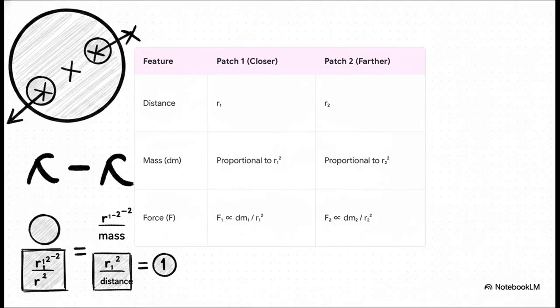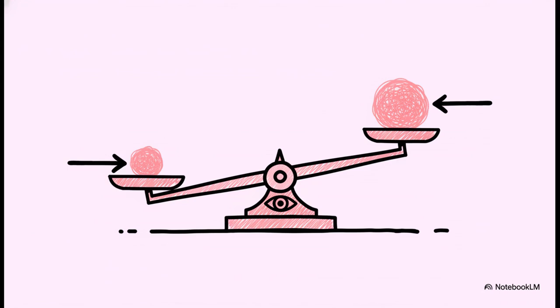And this is where the magic happens. Let's go back to Newton's law. The force is proportional to the mass divided by the distance squared. But wait a minute. We just showed that the mass is proportional to the distance squared. So you have distance squared in the top of the fraction and distance squared in the bottom. They cancel. The distance squared terms just vanish. And what that means is that the pull from the smaller, closer patch is exactly the same strength as the pull from the larger, more distant patch. They're equal in magnitude, and since they're on opposite sides, they pull in exactly opposite directions.